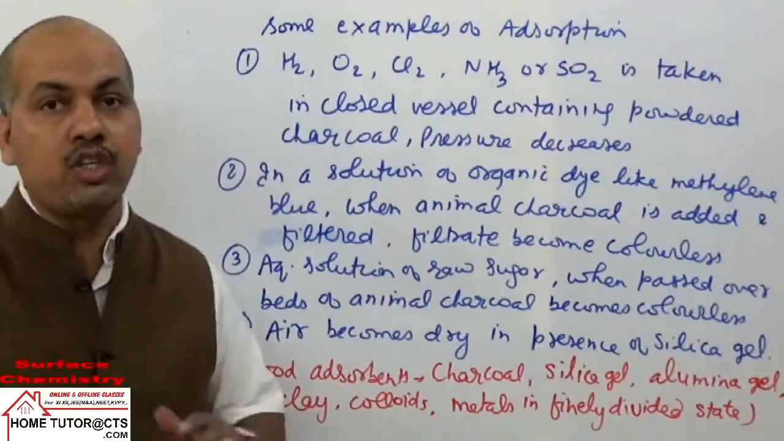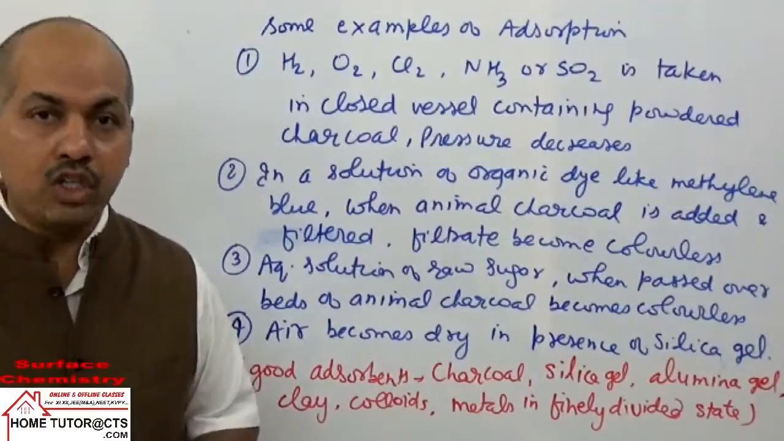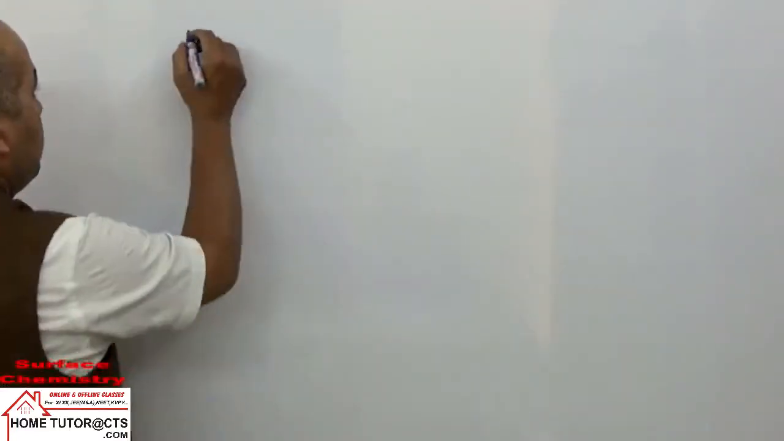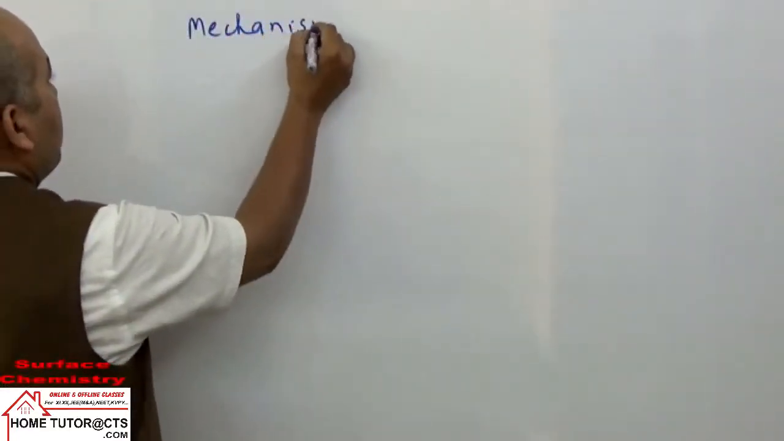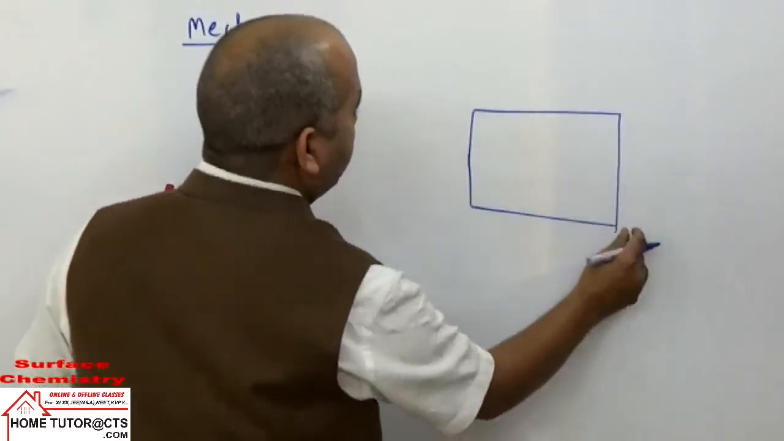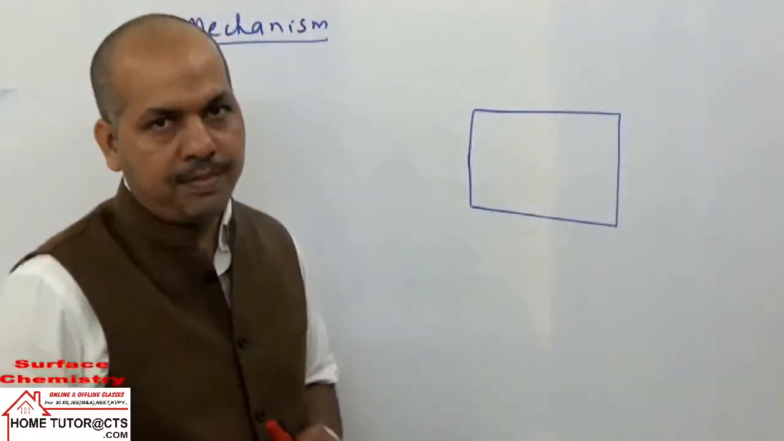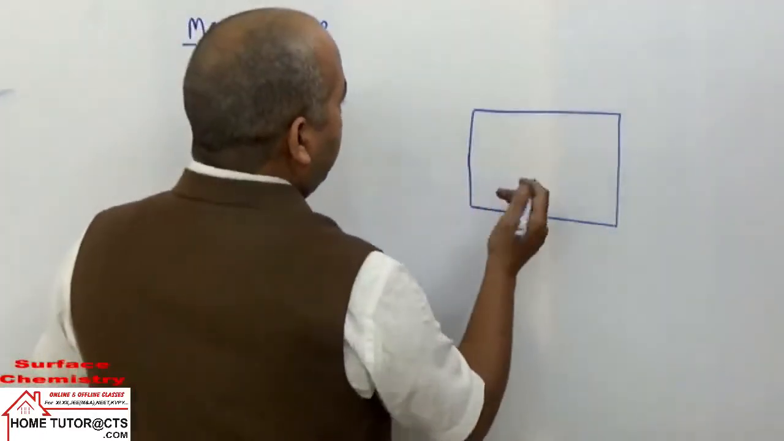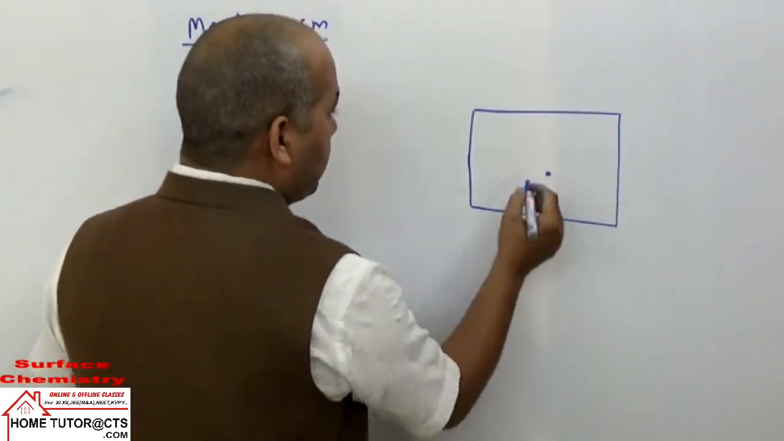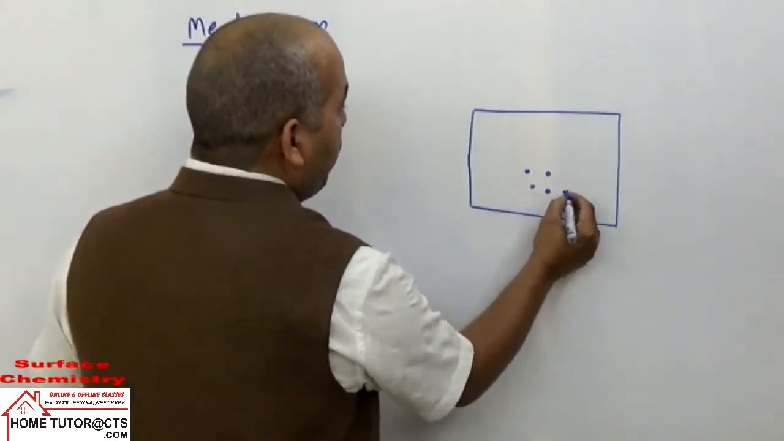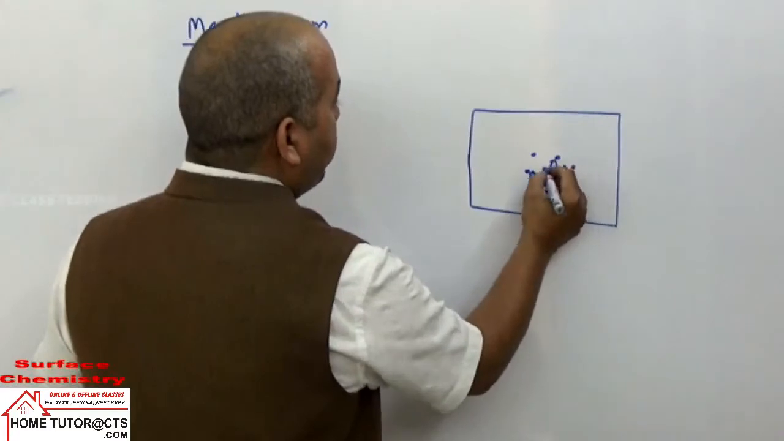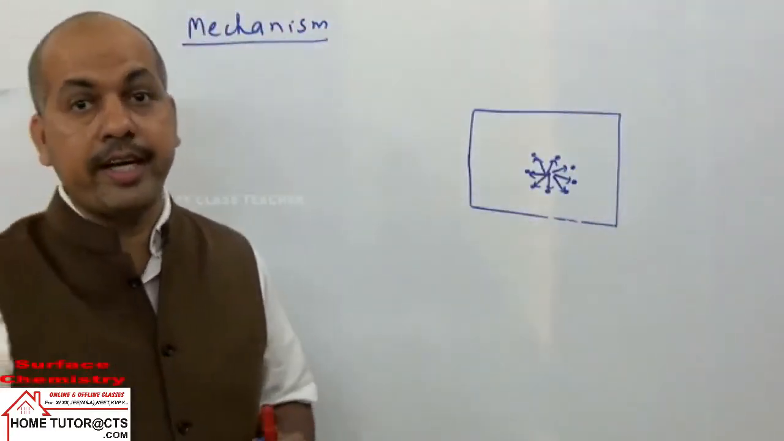Now let us see the mechanism of adsorption, how this phenomenon of adsorption takes place. We can take some solid surface, say metals. What happens in the interior of the solid or the metal? There the particles have attraction by all the surrounding particles. So for such particles, the net force of attraction will be zero.